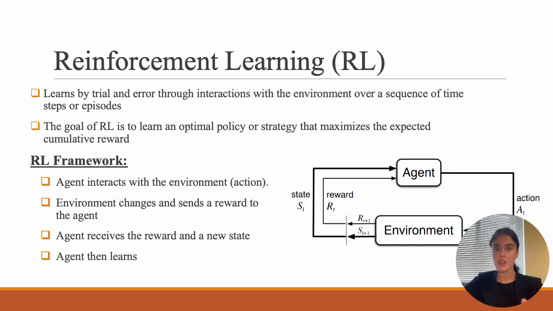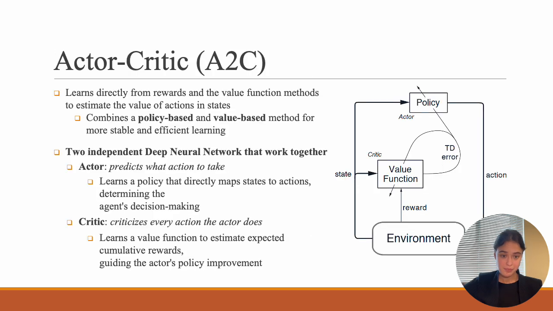So in our case, through trial and error of a robot hitting a wall or not hitting a wall, it's getting a reward, it's getting penalized as well for bad mistakes that it makes, and it's learning how to navigate in that environment. So you can see right there, RL framework, the agent interacts with the environment, gives it feedback, and the agent receives a reward and keeps going, keeps making decisions.